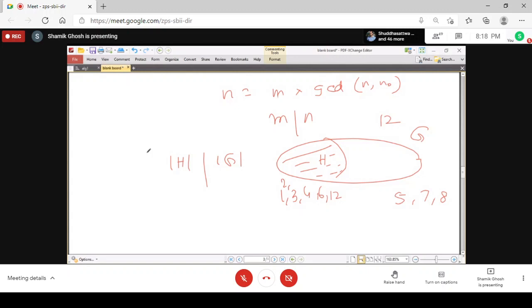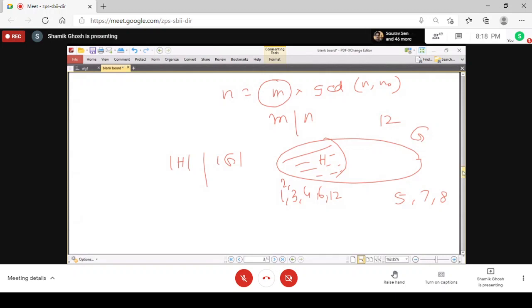So the order of the subgroup becomes a divisor of the order of the group. Next, we will see that for that order m, there exists only one subgroup. In a cyclic group, for a fixed order, there exists only one subgroup.